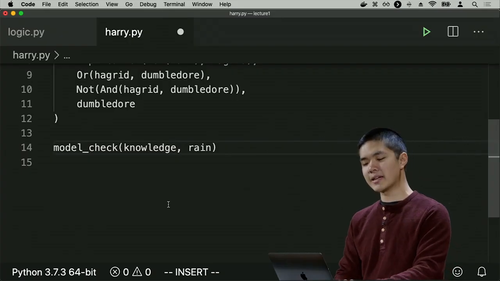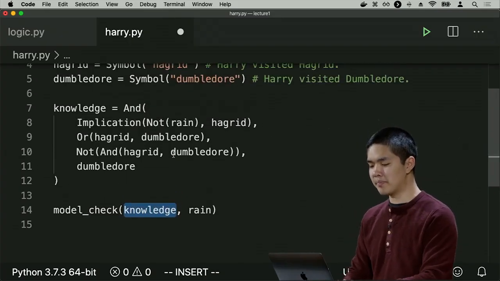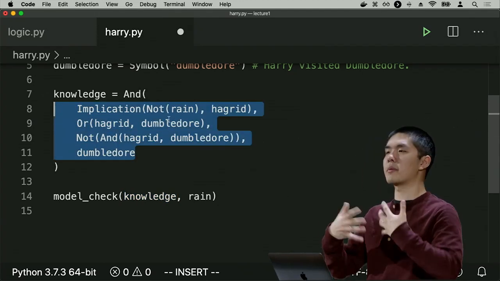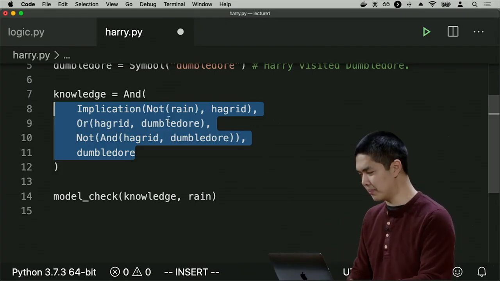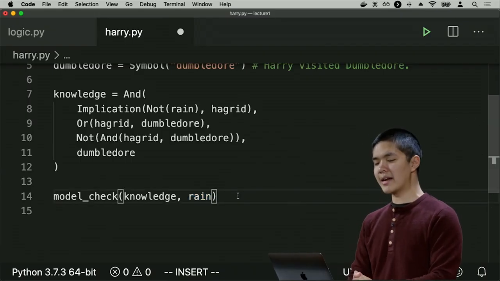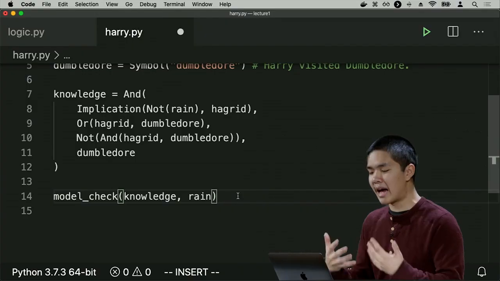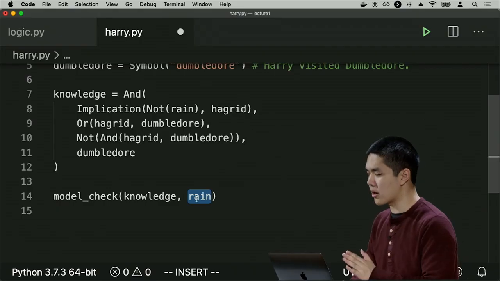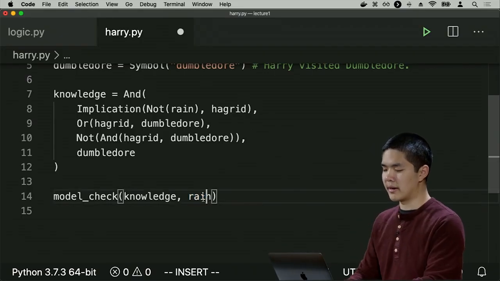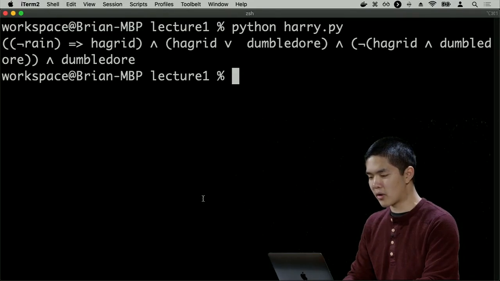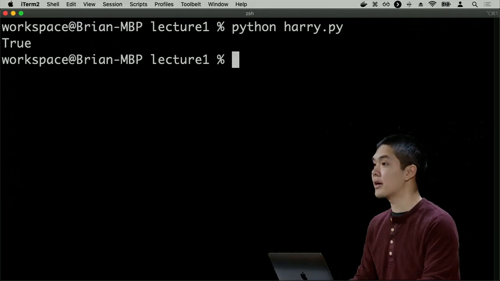So model check, again, takes 2 arguments. The first argument is the information that I know, this knowledge, which in this case is this information that was given to me at the beginning. And the second argument, rain, is encoding the idea of the query. What am I asking? I would like to ask, based on this knowledge, do I know for sure that it is raining? And I can try and print out the result of that. And when I run this program, I see that the answer is true.